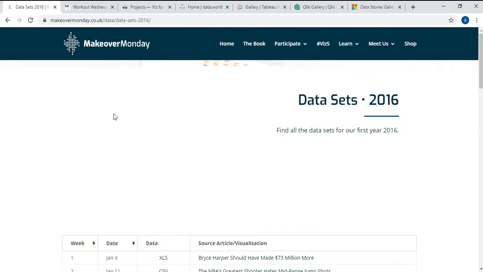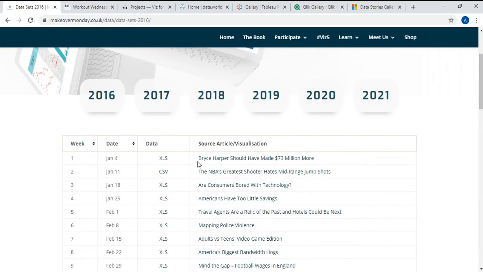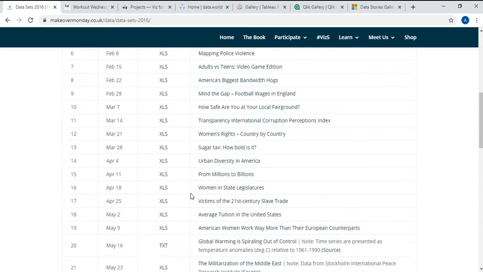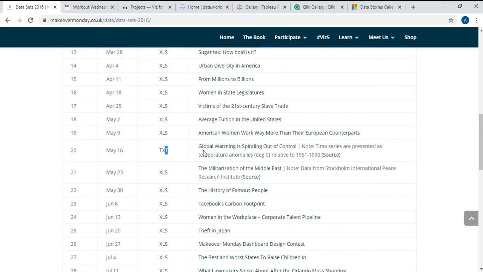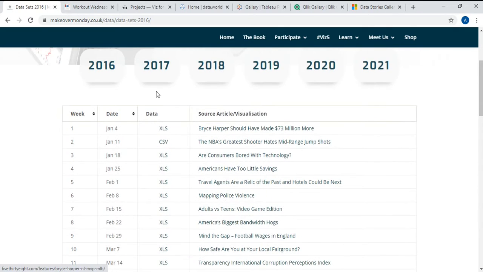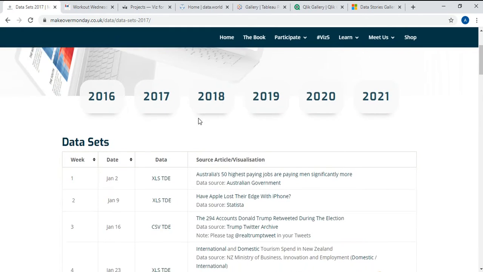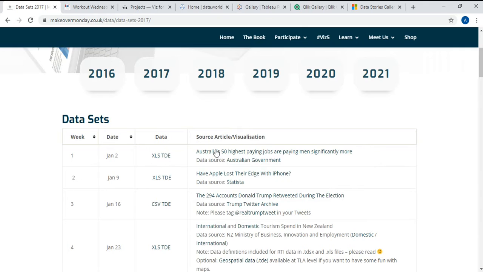If you go to 2016, you can see every Monday there was data getting uploaded. You can see what kind of data it is, like Excel or CSV or any text format, so you can get more information on this. The same way, for every year, you'll be given more information on the particular data.